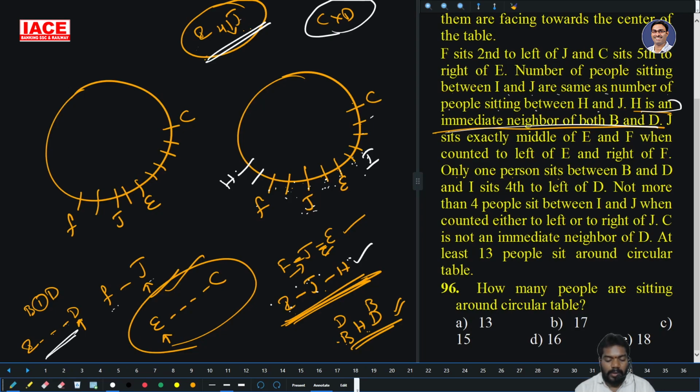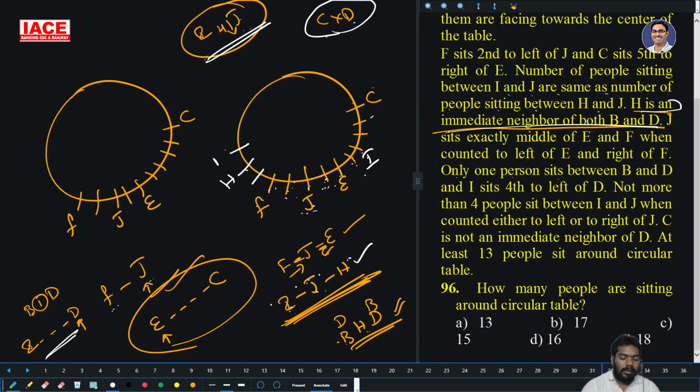Okay. Now H is immediate neighbor of both C and D, but C is not neighbor of D. Then this is D and this is B. Now B and I want one more person. I is fourth left of D. 1 2 3 4th left, not possible.